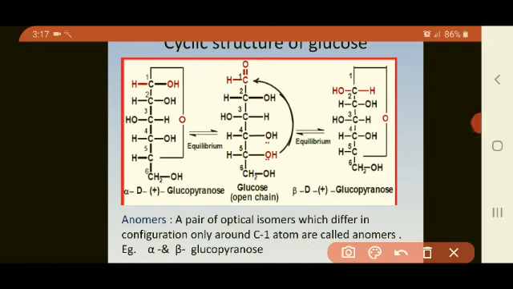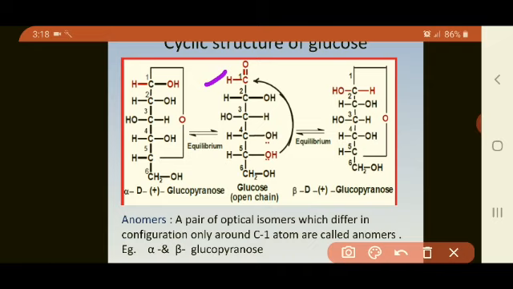Just see the middle structure, that is the open chain structure of glucose. The first carbon atom is CHO. The second CHOH. Third CHOH. Fourth CHOH. Fifth CHOH. And the last one is CH2OH.